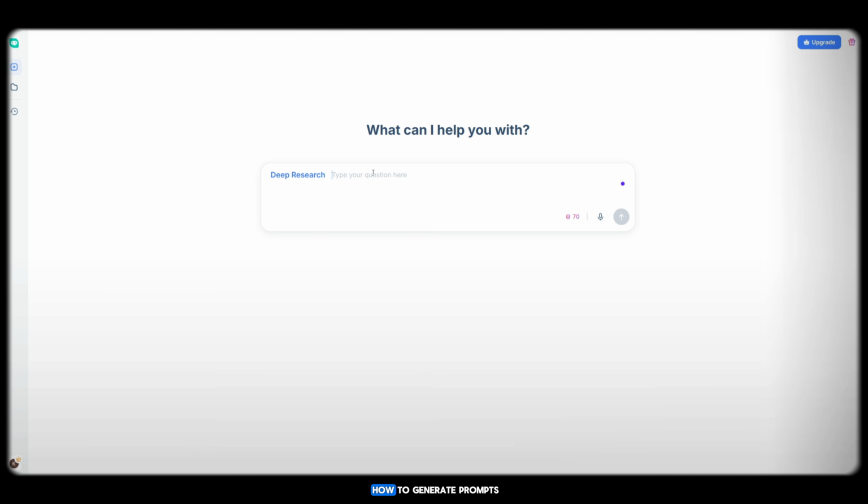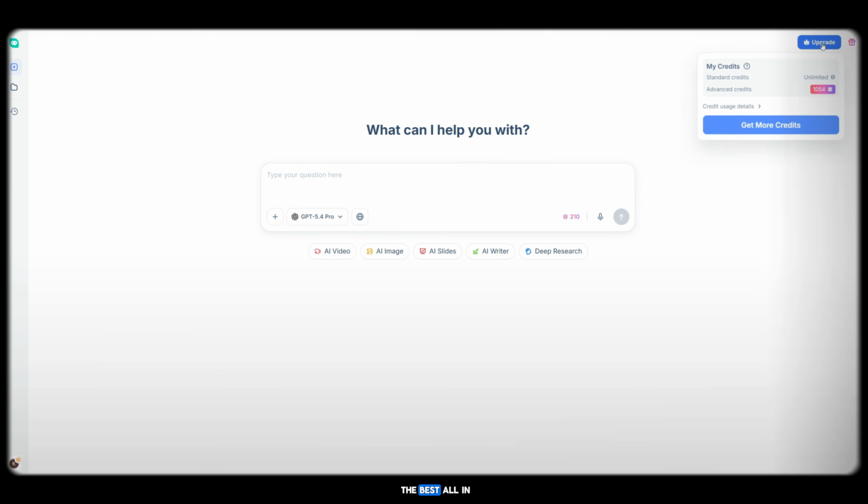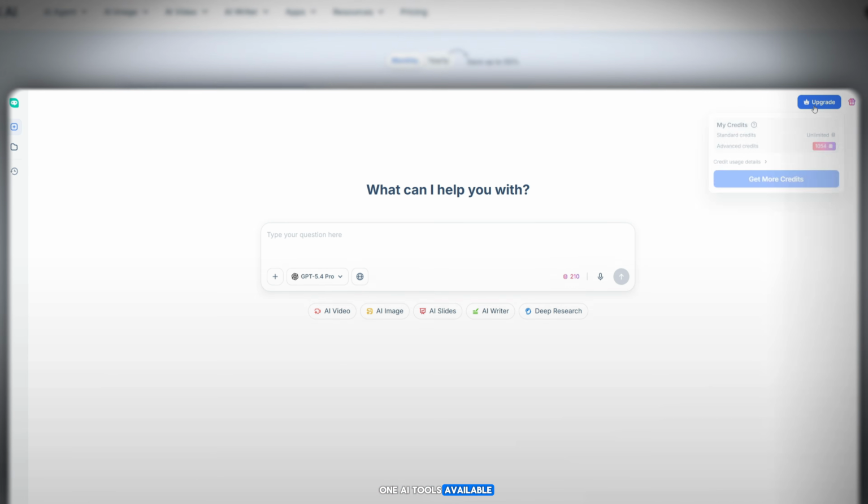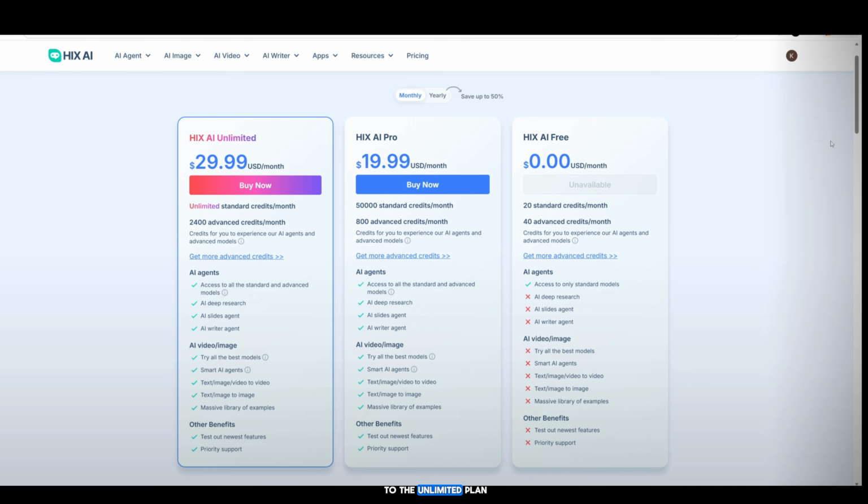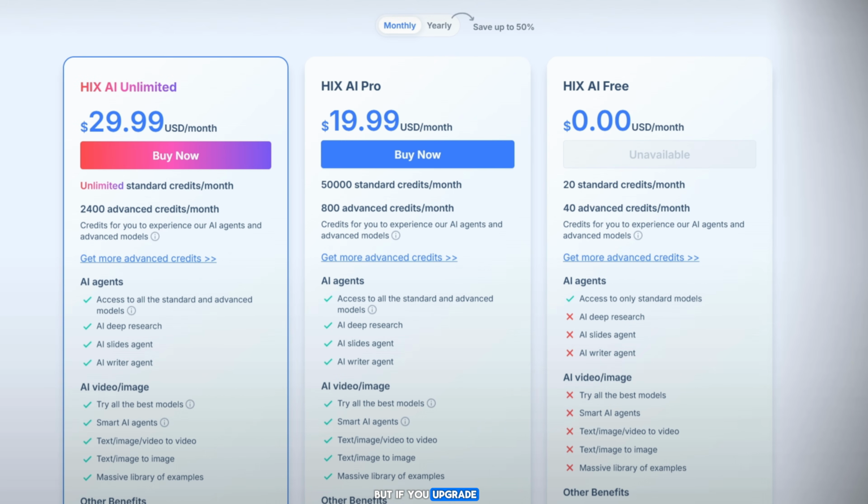So today we learned how to generate prompts, create images, and produce videos using HIX AI. As you can see, this is one of the best all-in-one AI tools available. If you use it for free, you will get limited credits, but if you upgrade to the unlimited plan, you will get full access to all features.